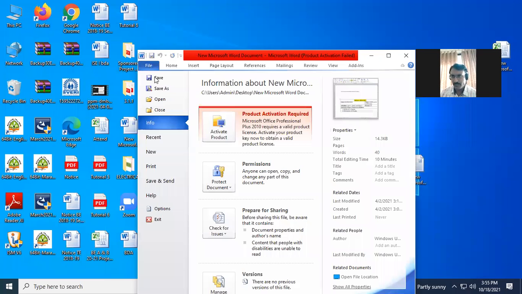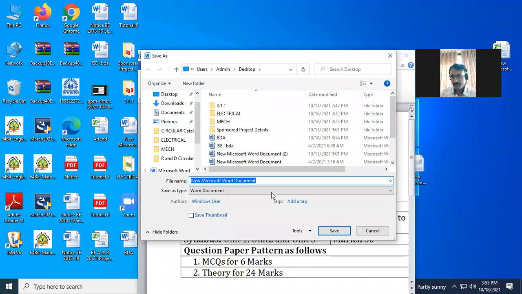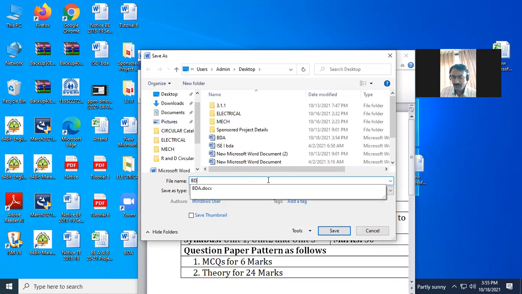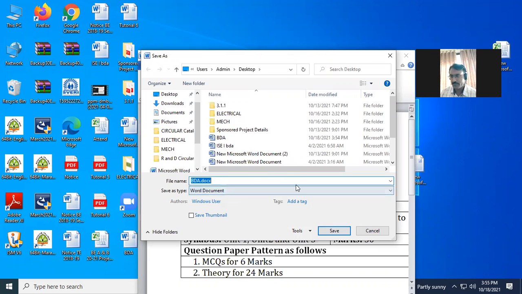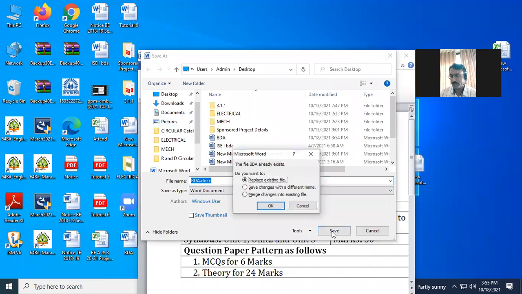Now, when I try to save the file with the same name BDA, as this is the latest version of Microsoft Office, it asks me whether I wish to replace it. What are we doing?